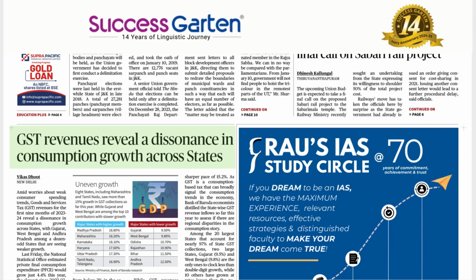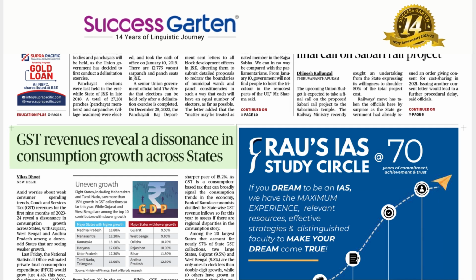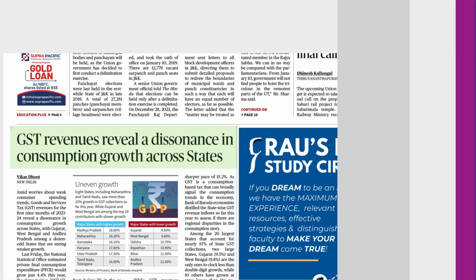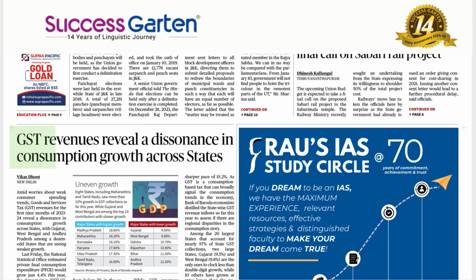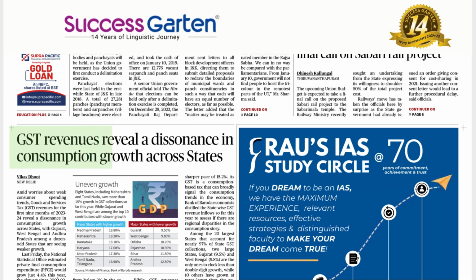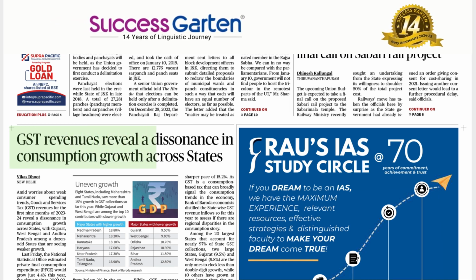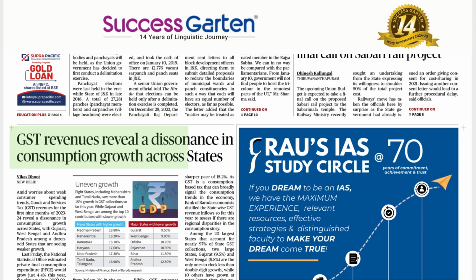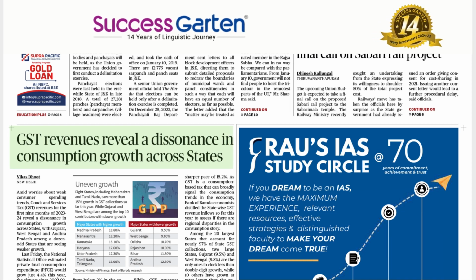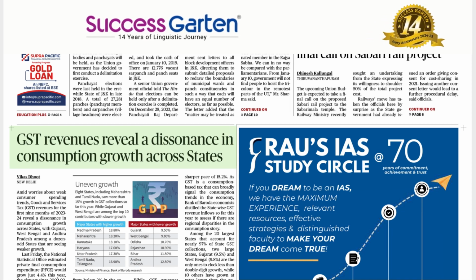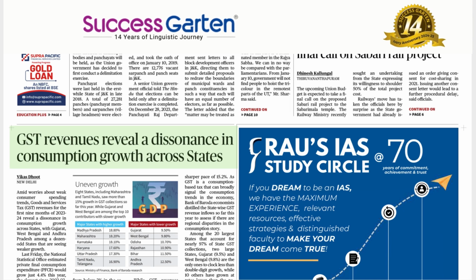GST revenues reveal. GST revenues do reveal. GST revenues do not reveal. Do GST revenues reveal? Why do GST revenues reveal? GST revenues reveal, don't they? And what do they reveal? A difference in consumption growth across states. A difference in consumption growth across states is revealed by GST revenue. The passive constructions are also waiting for us.